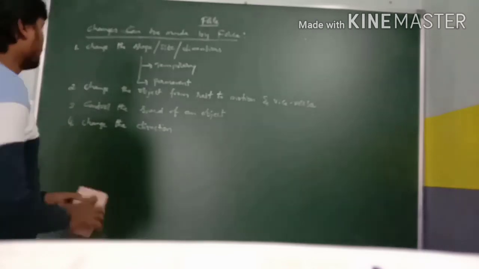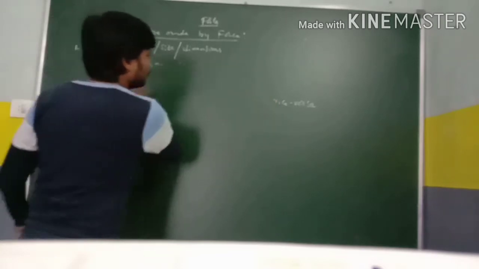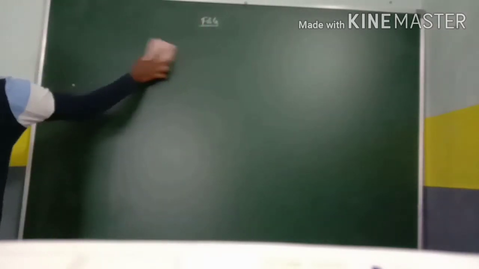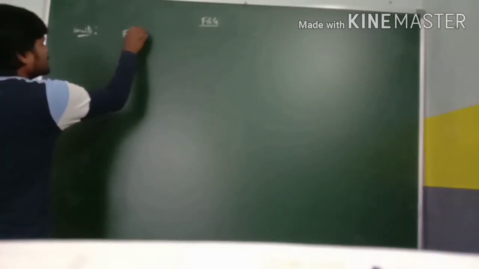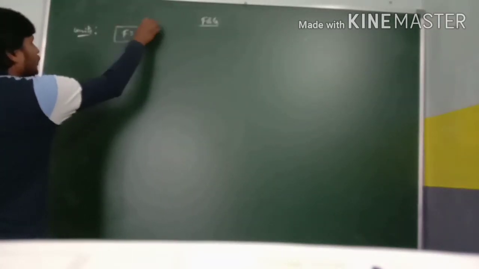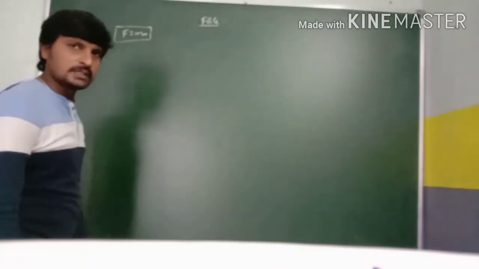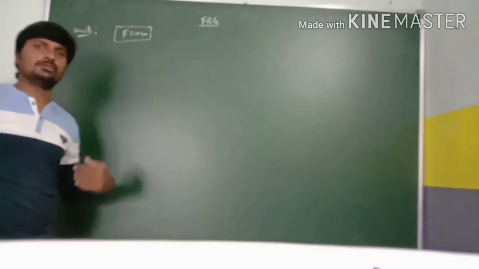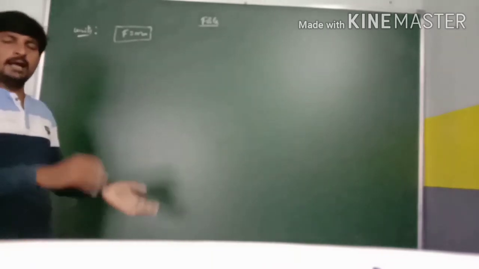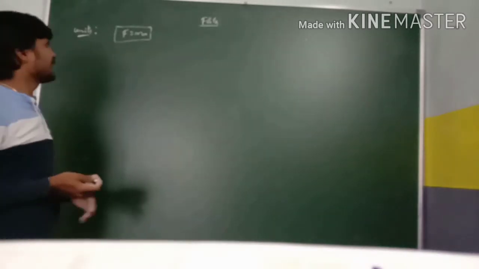Now coming to the units of force. By the formula F = ma, we got this equation from Newton's second law. We will discuss Newton's first law, second law and third law in the next class. So we can get the units from this equation F = ma.